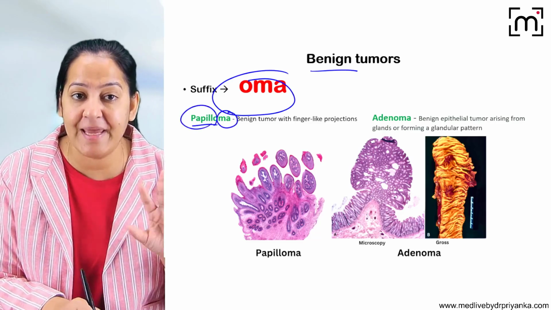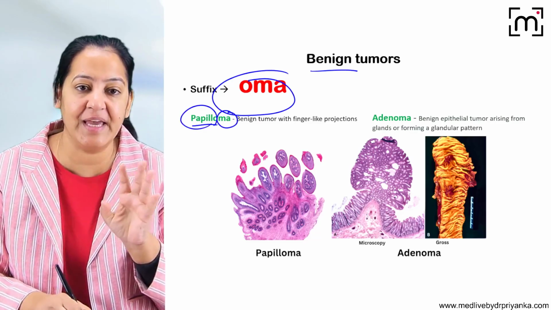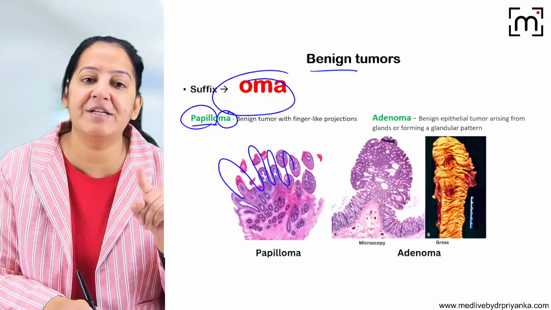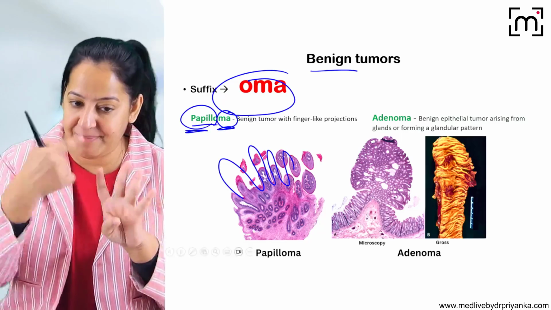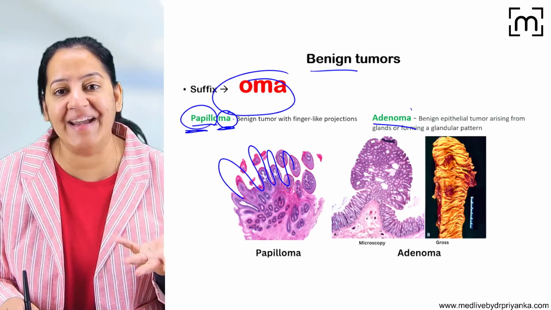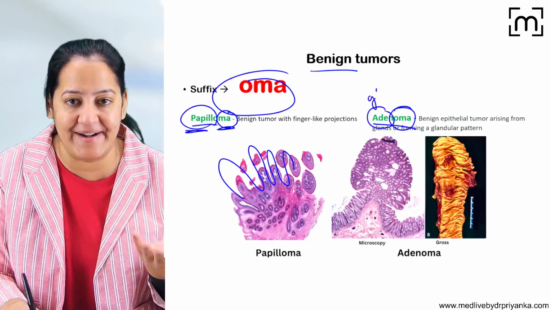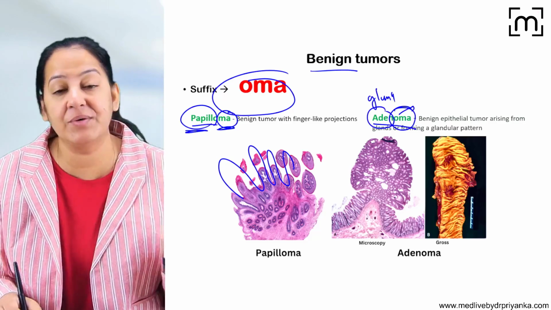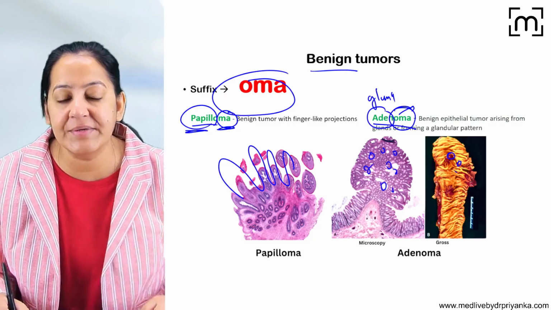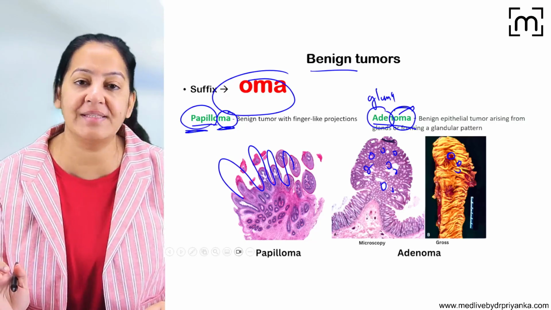What do you mean by papilla? Papilla means finger-like projections. Can you see? The tumor is arranged in finger-like projections and it's a benign tumor. So that's why we say papilloma. Papilla means finger. Oma means benign tumor. Second is adenoma. What do you mean by adenoma? Adeno means glands. So oma is a benign tumor, so it's a benign tumor of the glands. Can you see? These all are glands. So it's a benign tumor of the glands. It is known as adenoma.